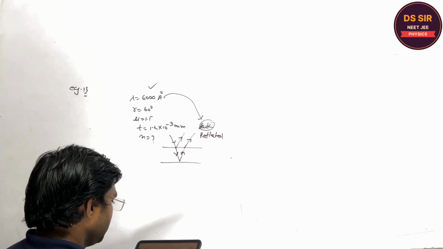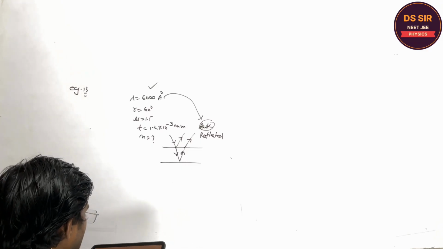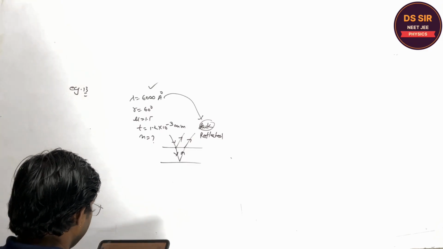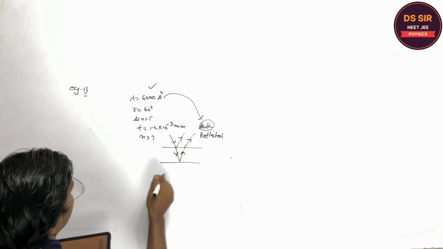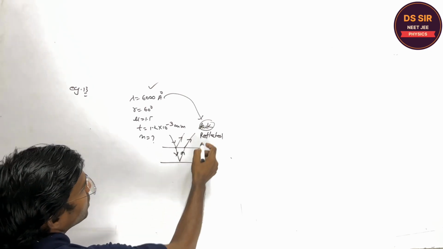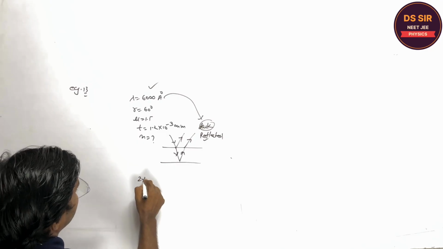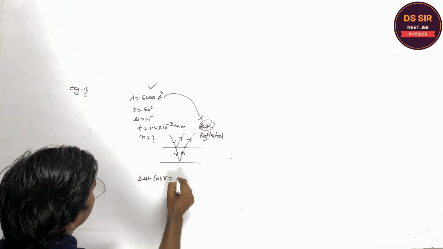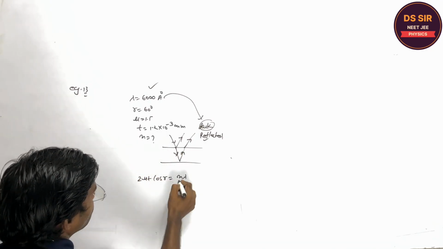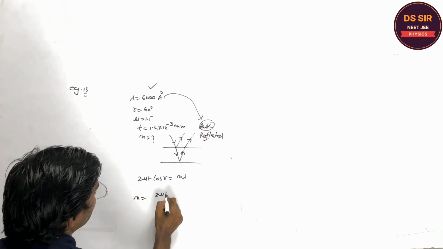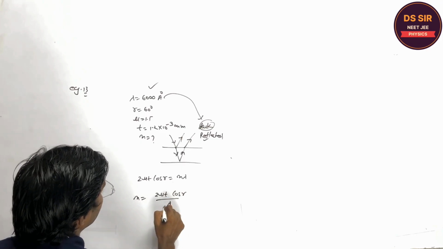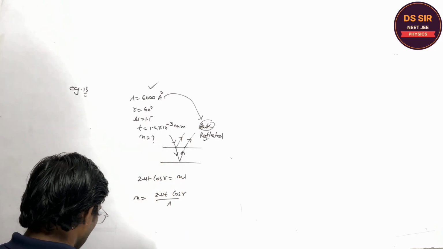Angle of refraction, calculate the dark band observed for the wavelength in the reflected system. So again, what is the condition for destructive interference in the reflected system? It is 2 mu t cos r equal to n lambda, right? So the n you have to find is 2 mu t cos r upon lambda. Is it clear or not?